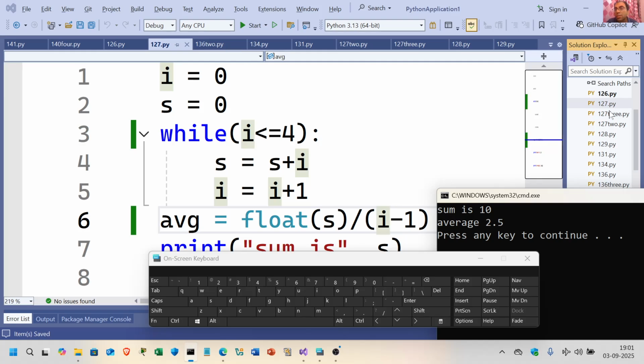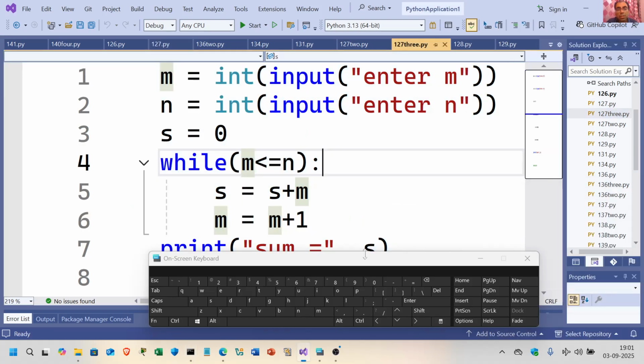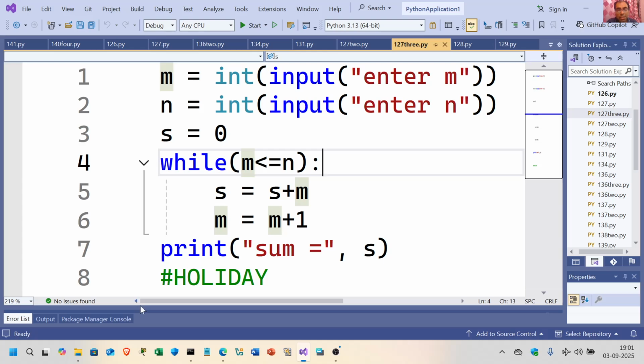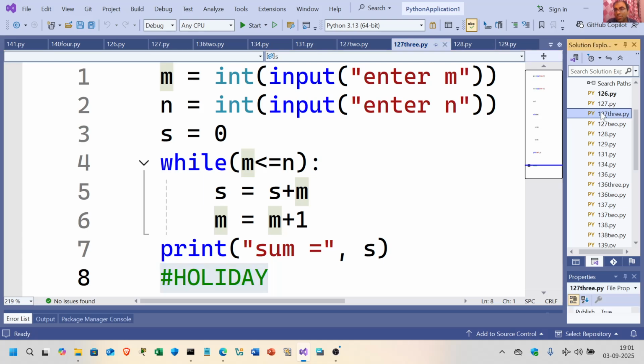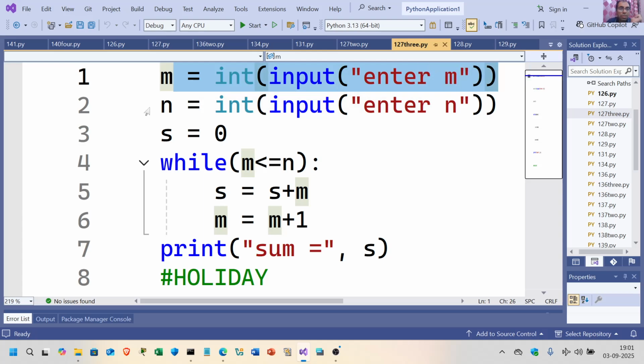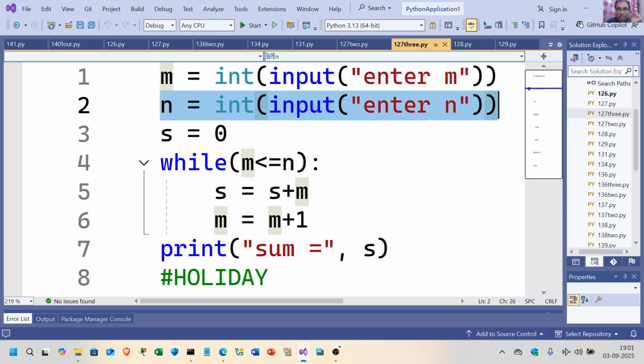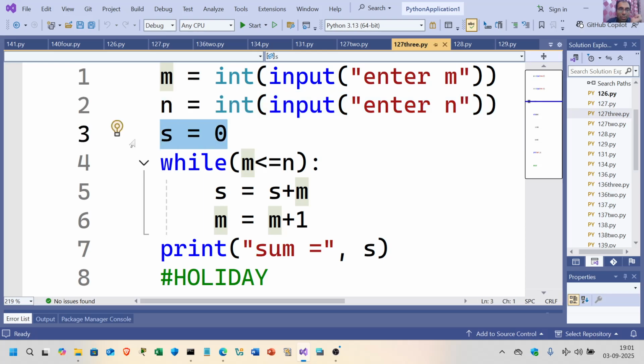Okay, the next one. So here I am taking, forget it, this is a comment. It will never get executed. This is the next code. Here I'm taking two numbers, m and n. This is an integer, and this is again an integer. I am taking the input. I am taking another third number s, which is equal to 0. By default, it is an integer.